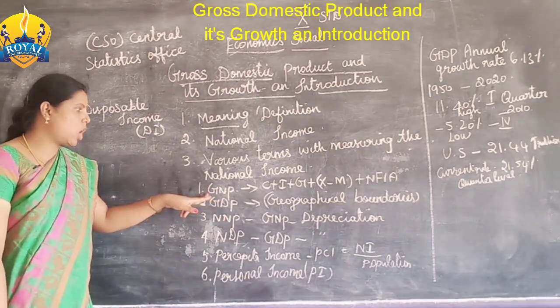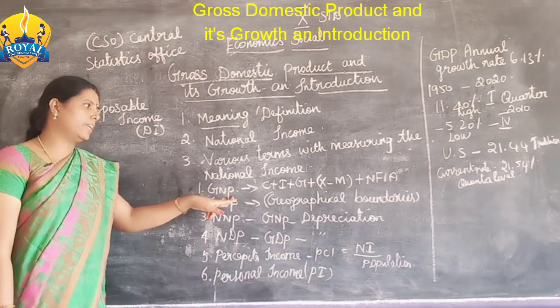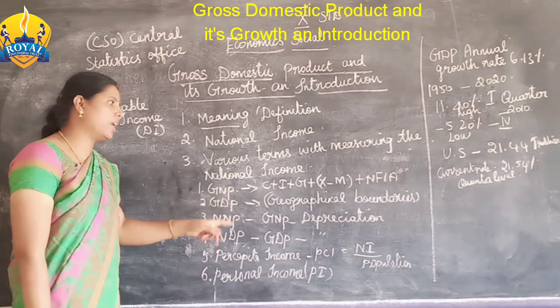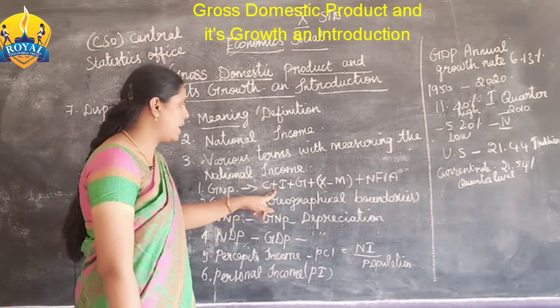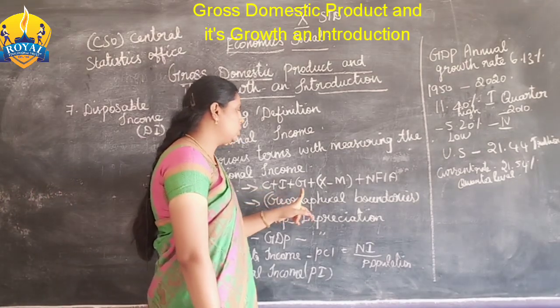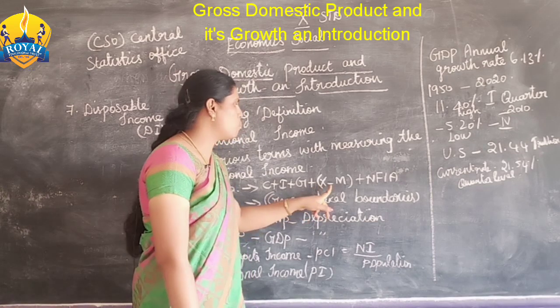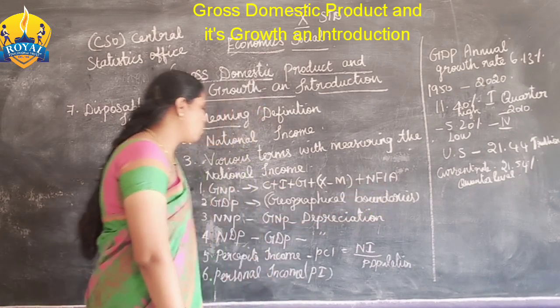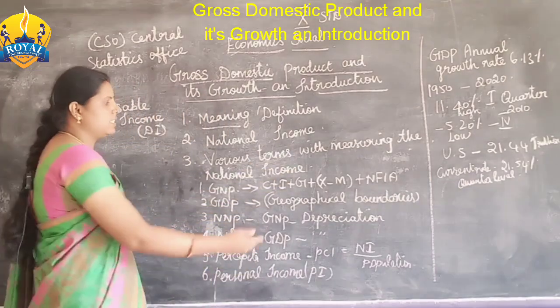How do we calculate the gross national product? C plus I plus G plus X minus M plus NFIA. What is this calculation?